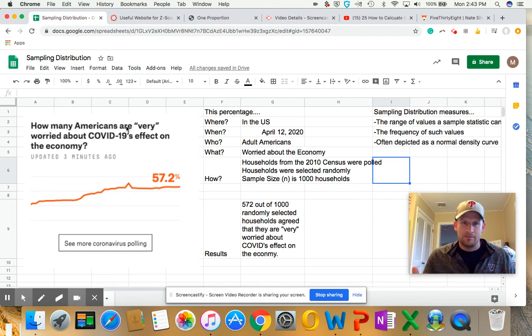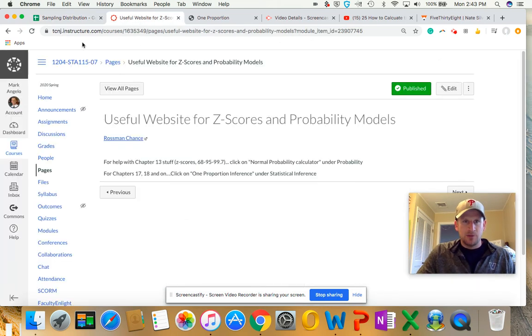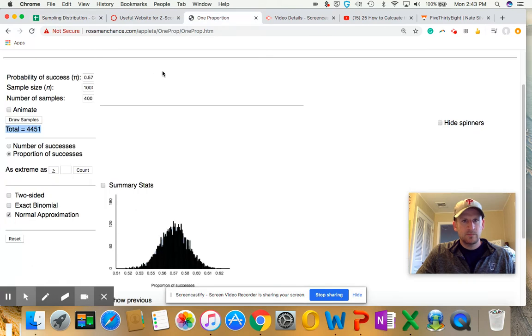If we were to sample 1,000 people randomly, and then come up with this percentage, and then do that again for 4,500 more times, it would take you forever. So what sampling distribution tells us is, instead of having to do all of those samples, just jump right to it, where you have this normal approximation. All right, let's hit reset for now.